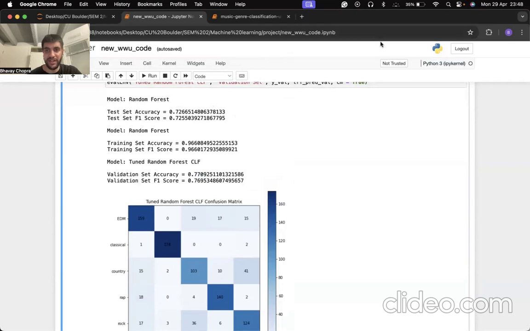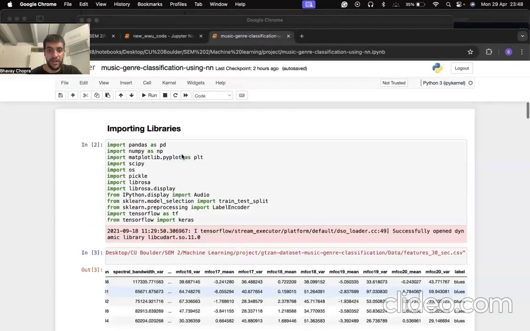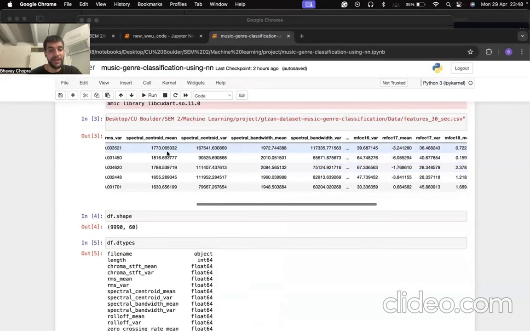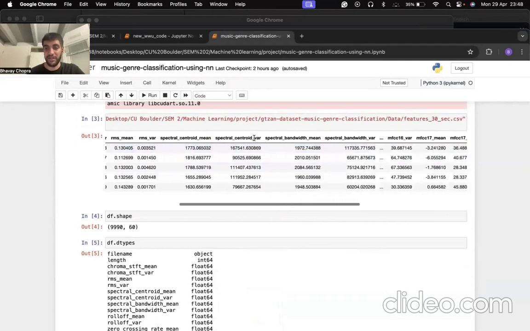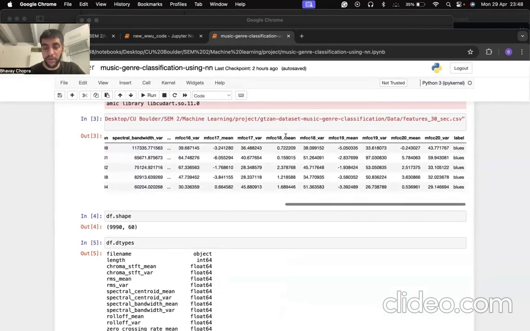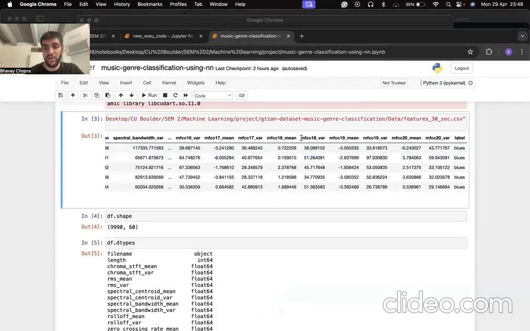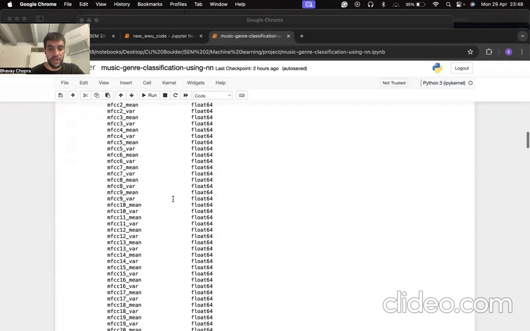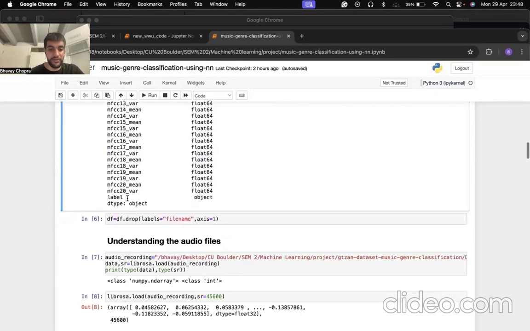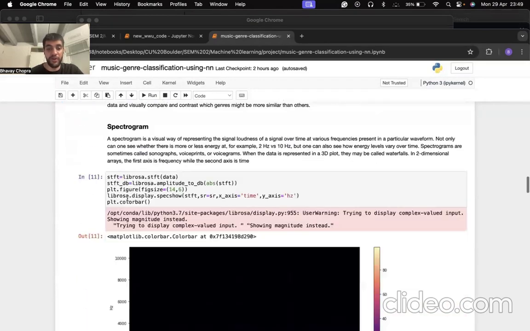Now let's talk about the GTZan dataset as well. As you can see in the slides, the audio files were converted to audio features, and these are the audio features that the GTZan dataset consists of, which are far more vast compared to the Spotify API data. These are traditional audio features, rather than just acousticness and speechiness. And this is the list of the features over here, and this is some of the exploratory data analysis.